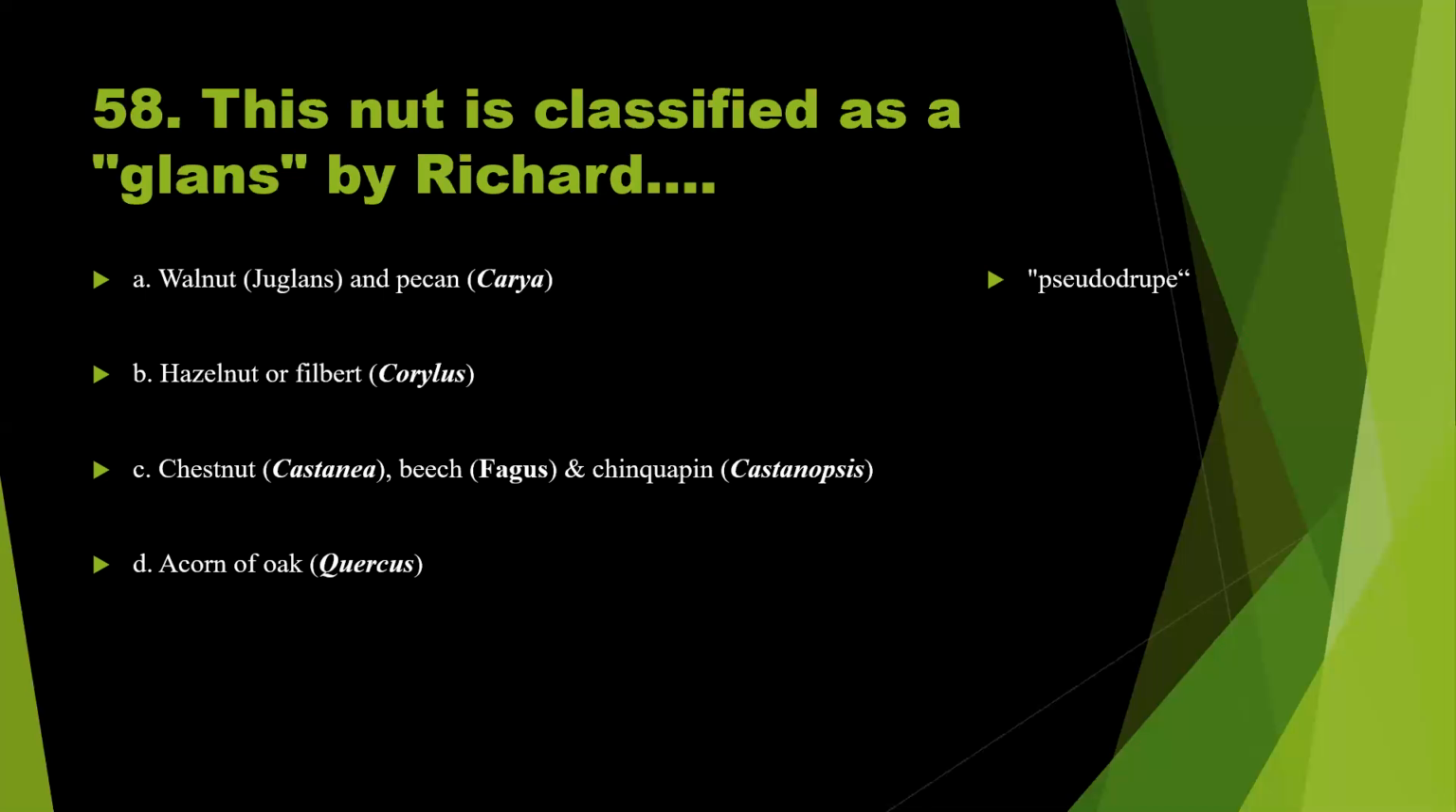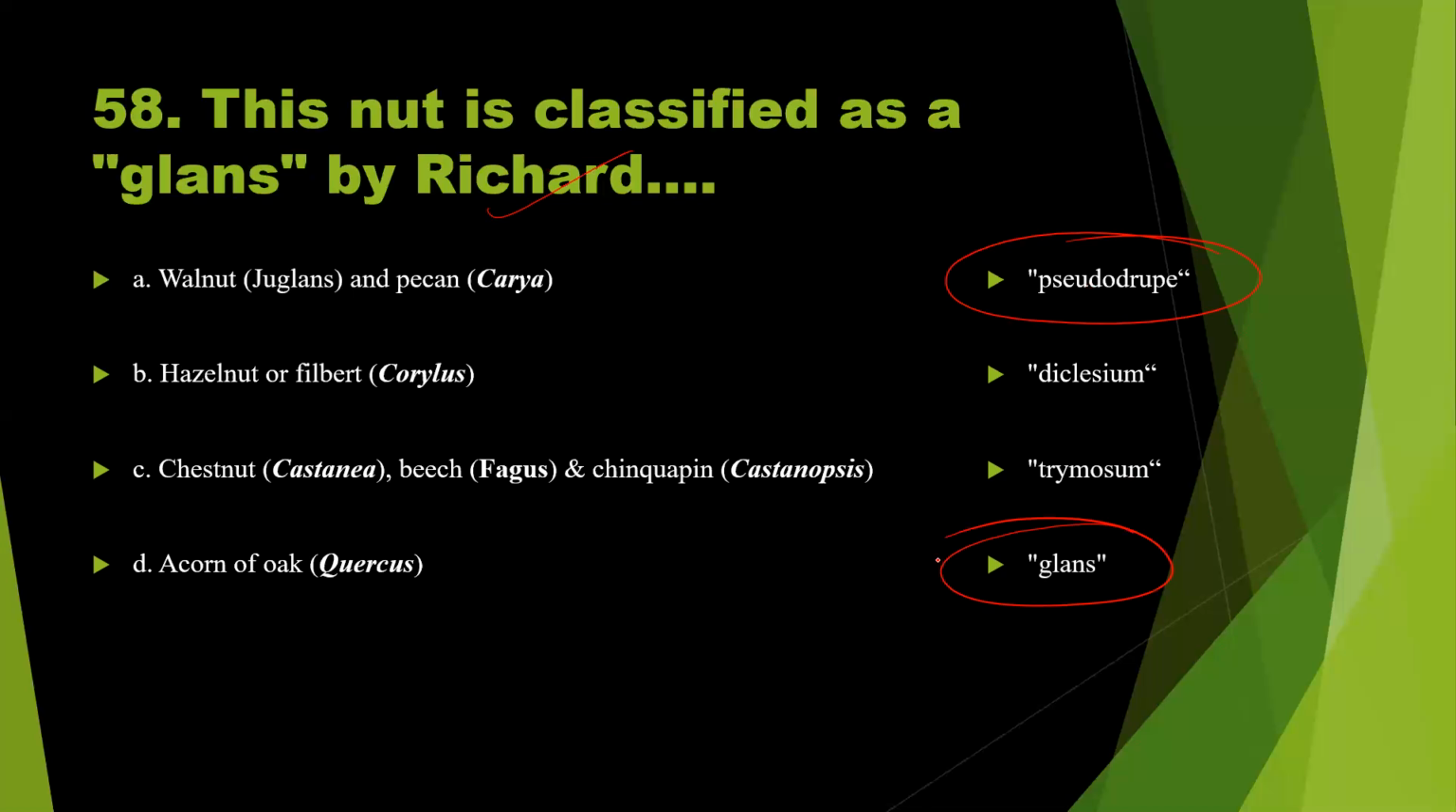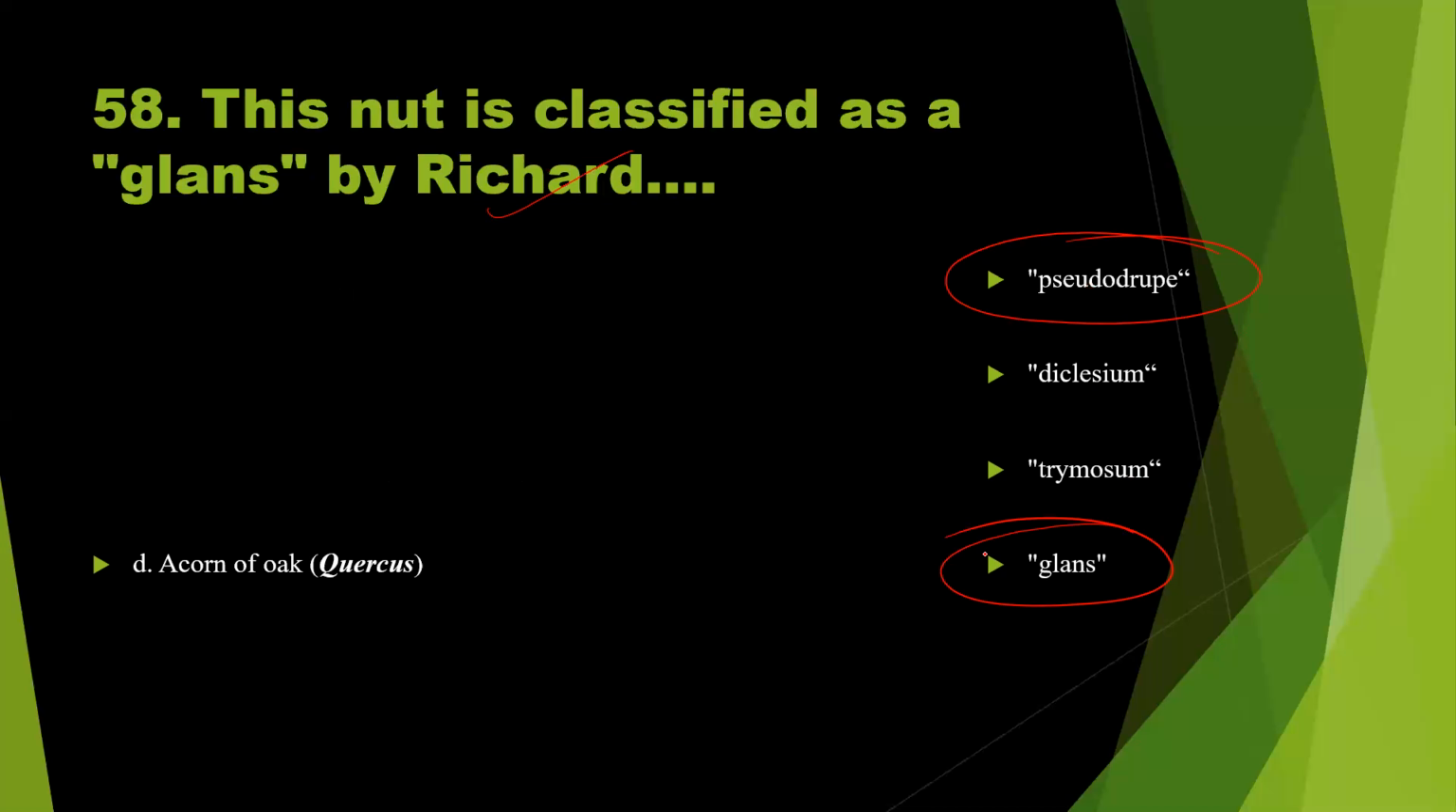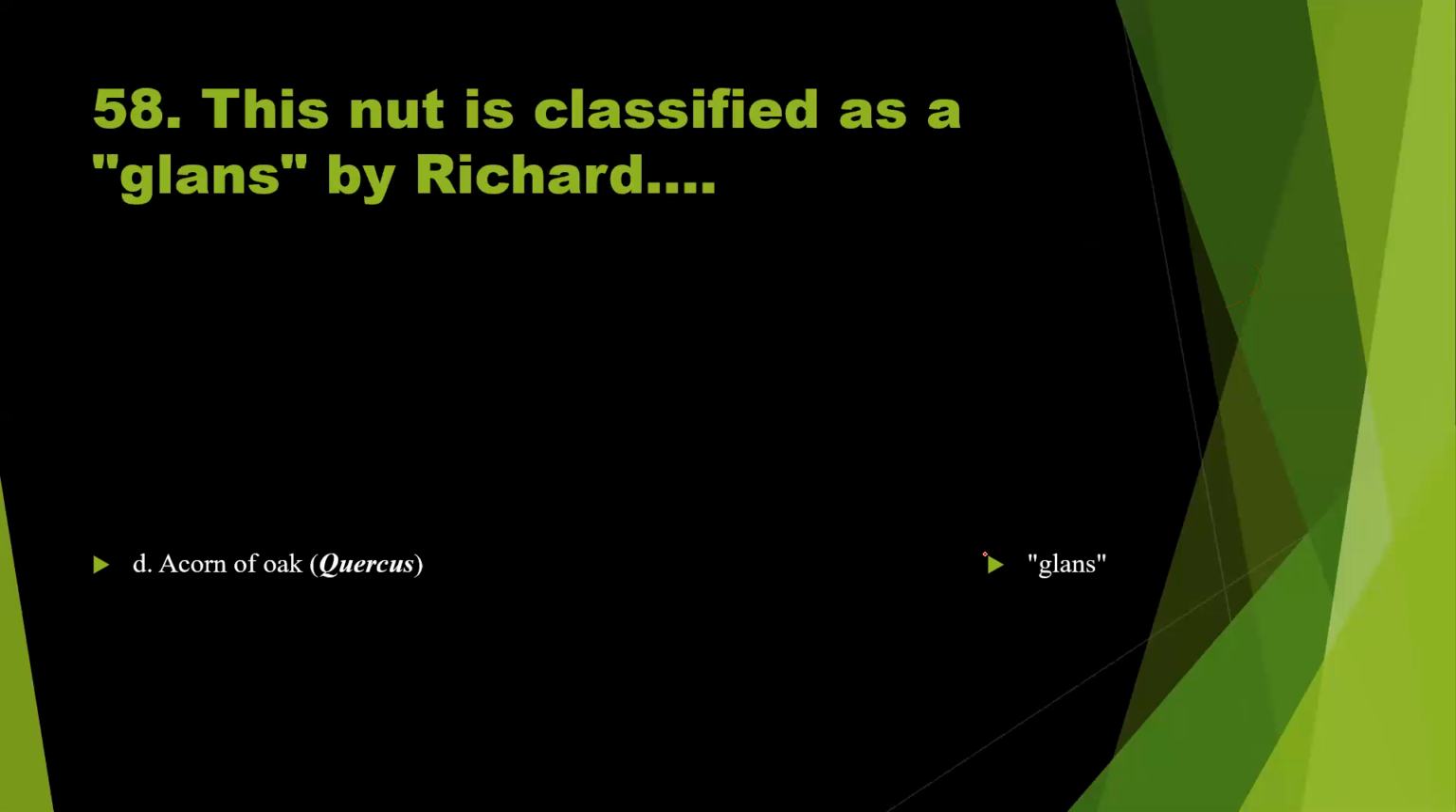But before that, let us see the different terms given to the different types of nuts. Walnut is commonly known as pseudodrue. And this classification was done by Richard. So according to him, he classified the walnut as pseudodrue, and hazelnut or filbert as diclasium, and chestnut beech are called as trimosum, and acorn of oak is called as glans. So option D is the right answer to the question number 58.